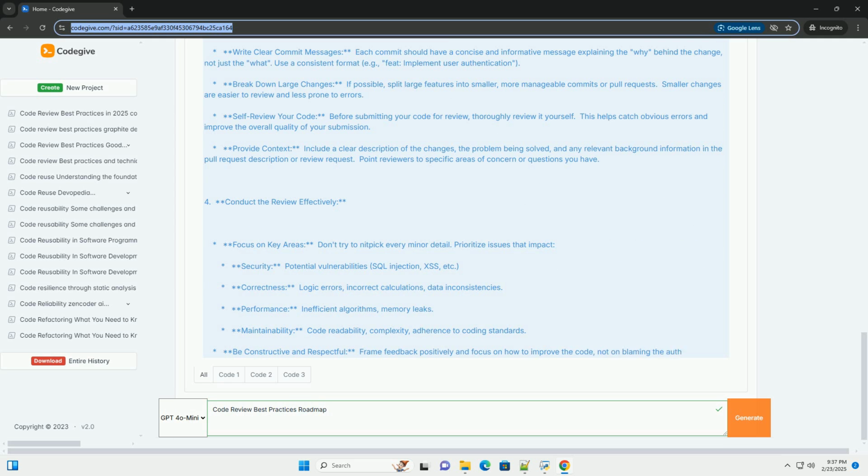By following this roadmap and incorporating these best practices, you can create a robust code review process that improves code quality, fosters knowledge sharing, and enhances team collaboration. Remember that it's an iterative process. Continuously evaluate and refine your approach to ensure that it meets your team's needs.